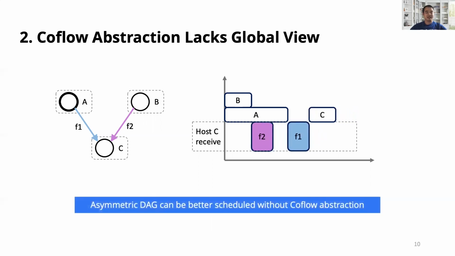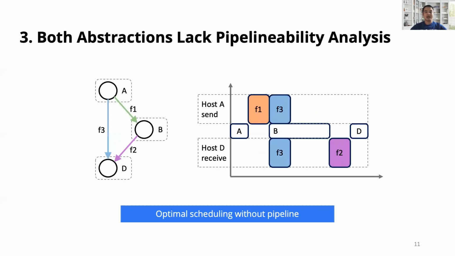We also observe that the coflow abstraction can harm the performance for asymmetric DAGs in terms of both topological asymmetry and computational asymmetry. Pipelining is a promising technique to reduce the computation time by overlapping the communication with the computation. But neither DAG nor Coflow can analyze the possible pipelining of jobs.